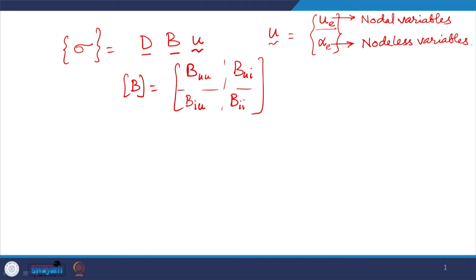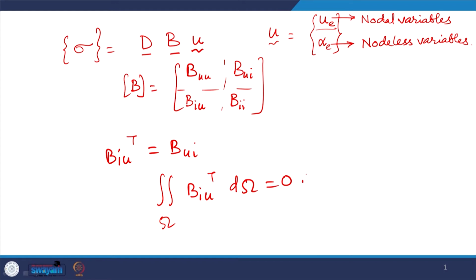Now, what we need is the contribution to the stress that comes from these incompatible modes, and this B_Iu is the same as B_uI. So, what we need can be derived: those incompatible mode interpolations are to be used which will satisfy this particular criterion.